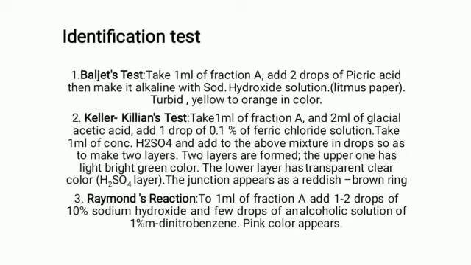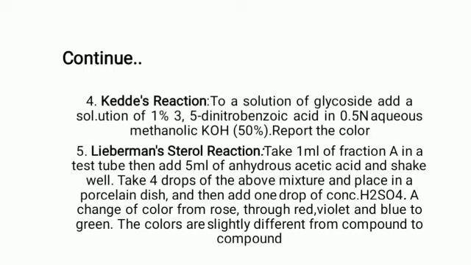The third test is the Raymond reaction. Take the extract, then add 1 to 2 drops of 10% NaOH solution. Add a few drops of an alcoholic solution of 1% m-dinitrobenzene. If a pink color appears, it shows the presence of glycosides.